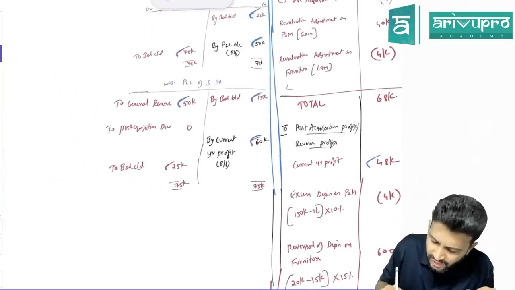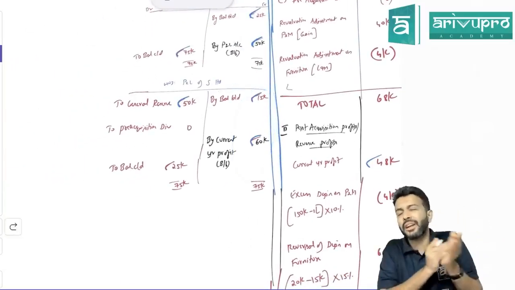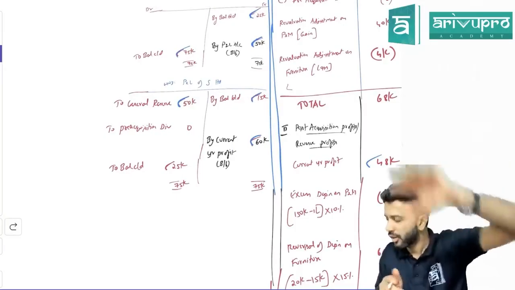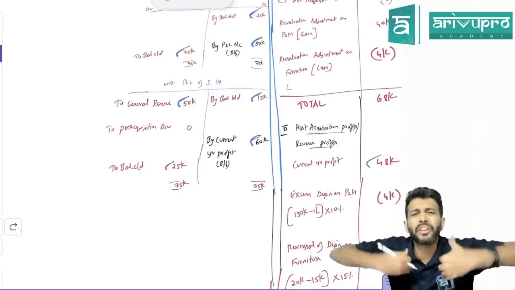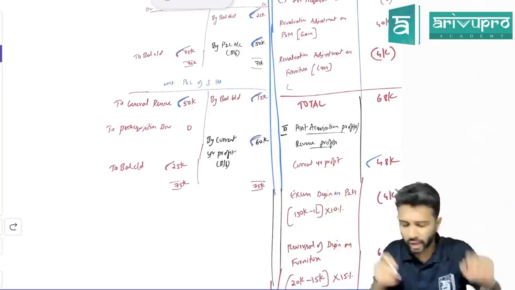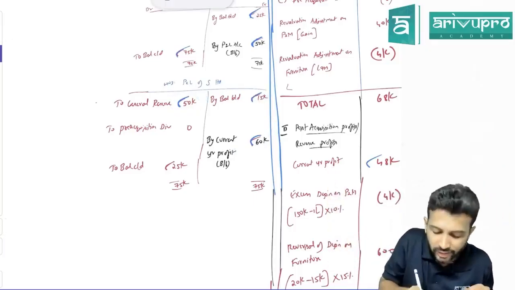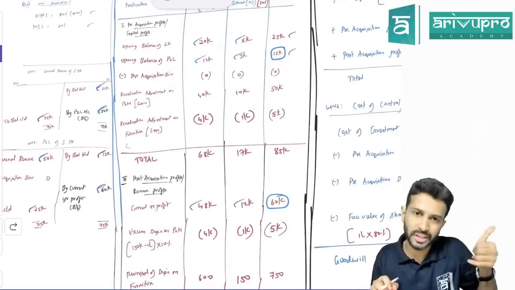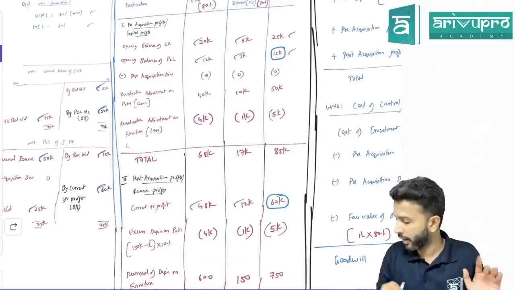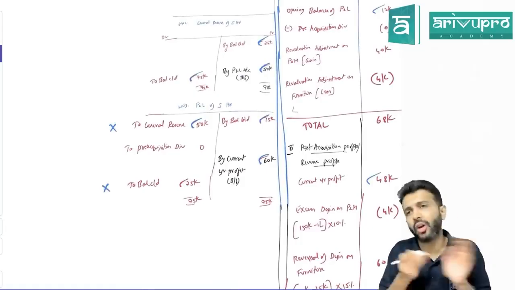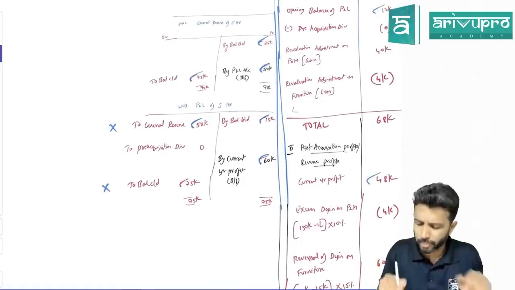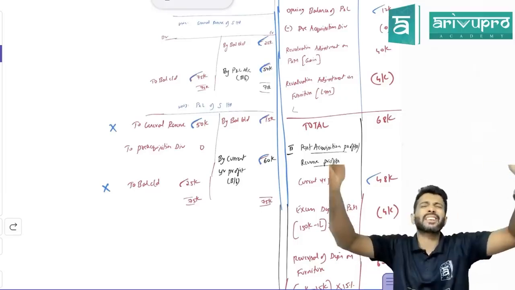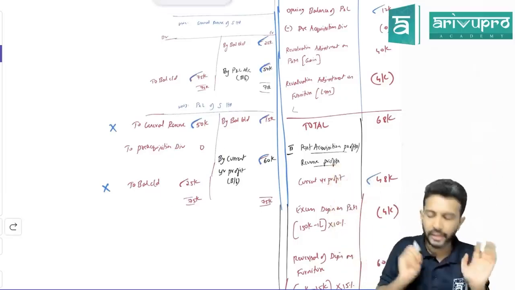Okay, fine. Because anyway, you would have transferred money to general reserve only either from opening balance or current year profit. So both opening balance and current year profit are fully distributed any which way. So transferred to general reserve, you need not worry, or this will not come in your working note number 4. Is my statement absolutely okay for everybody? And what about closing balance? Should I have to worry or is it already taken care of? Already taken care of, because in the 75, if you deduct 50 only, you're going to get 25. Since I've distributed the entire 75, these two are automatically taken care of.